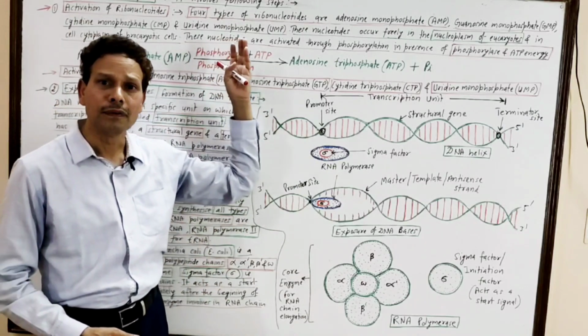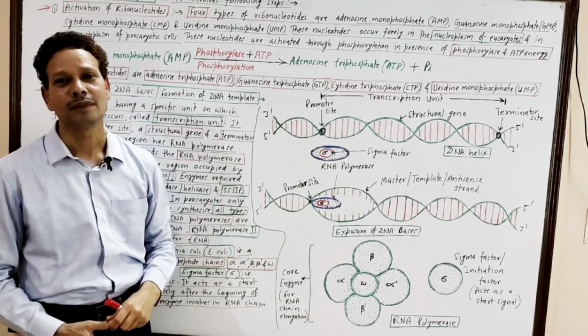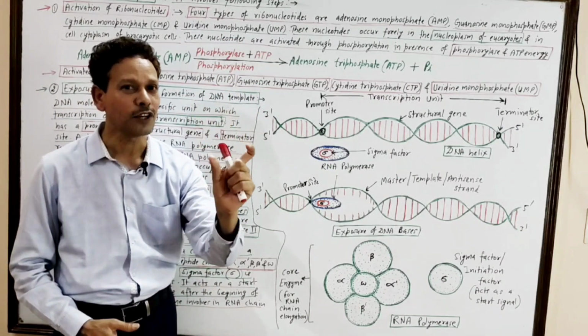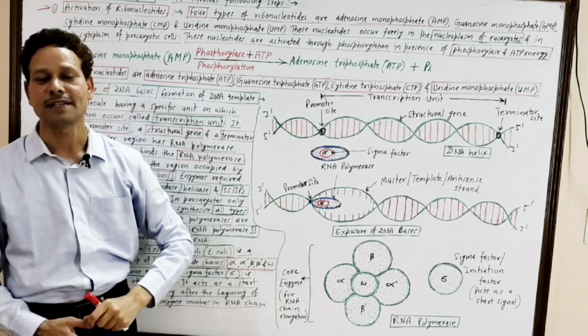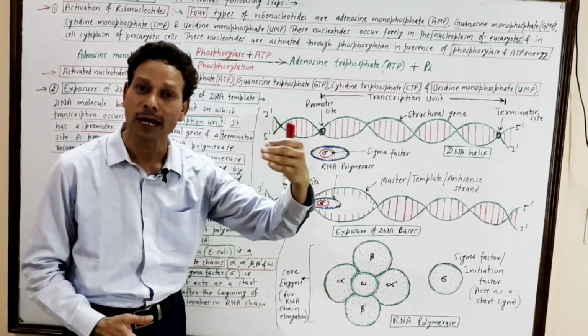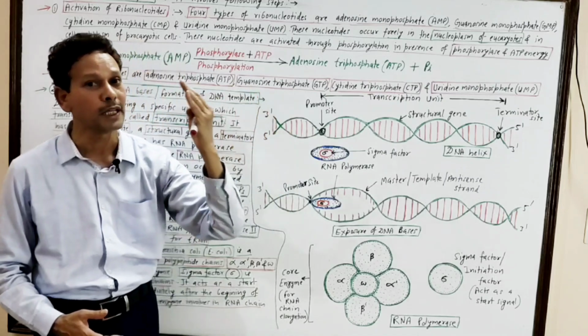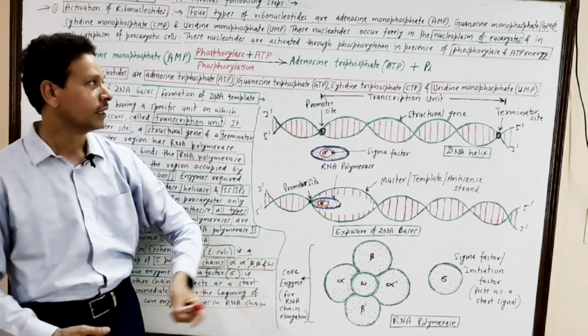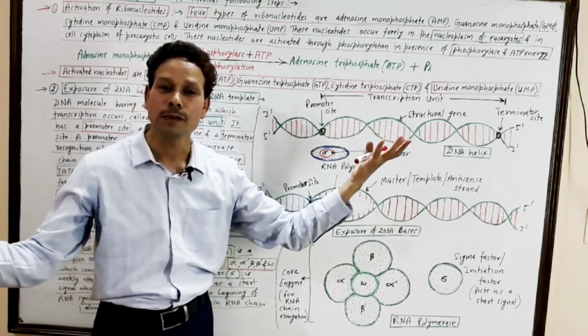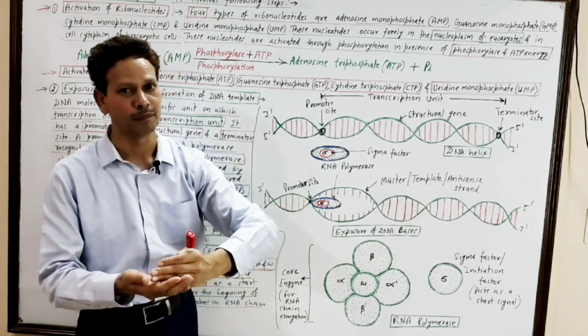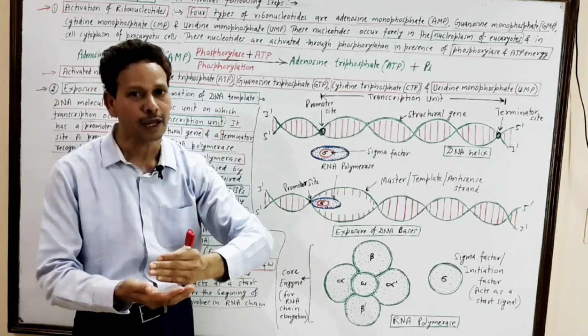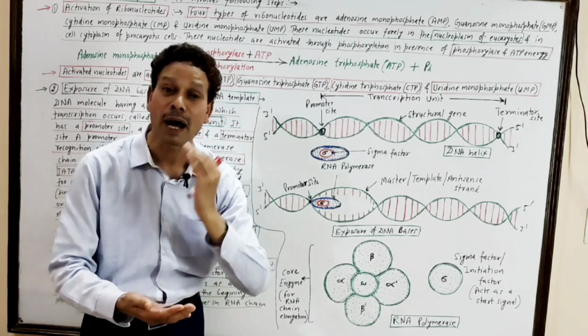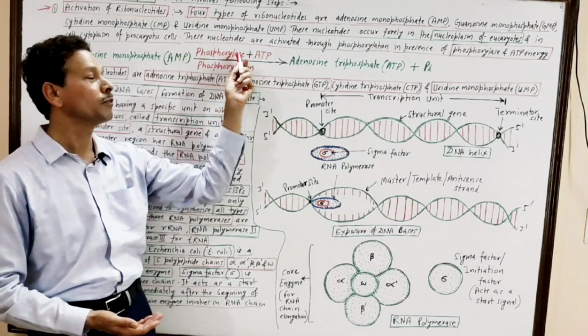Dear students, in case of transcription, the first step is activation of RNA nucleotides. In case of RNA, the nucleotides are AMP, GMP, CMP and UMP. These nucleotides undergo phosphorylation, and this step, activation of these ribonucleotides, is catalyzed by the enzyme phosphorylase.